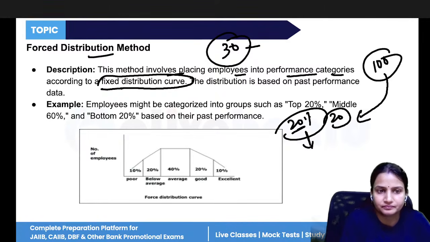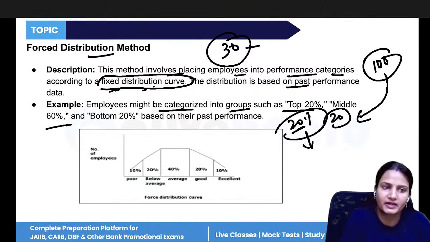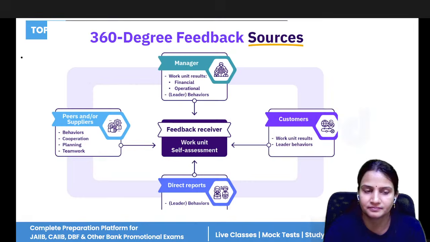So that is what, according to the fixed distribution curve, it is based on past data. Employees might be categorized into groups such as top 20, middle 60, bottom 20. This is known as the forced distribution method.